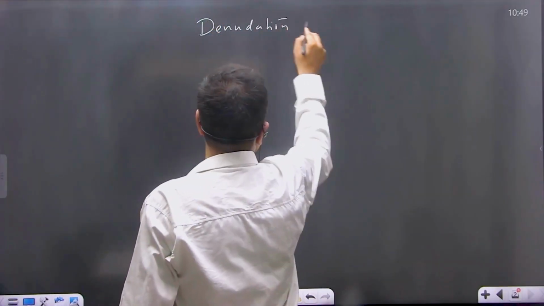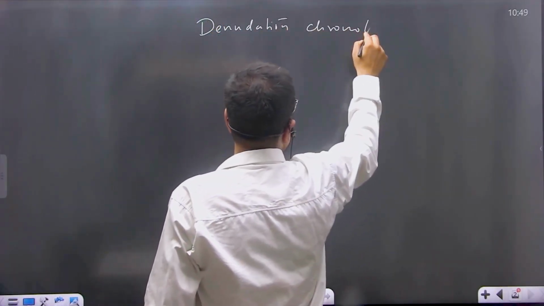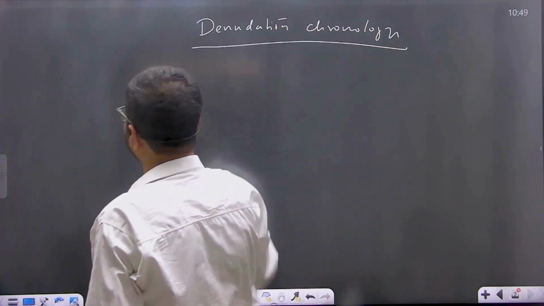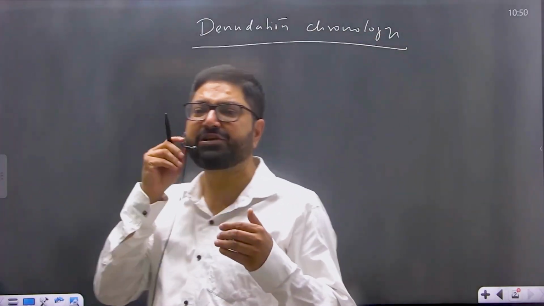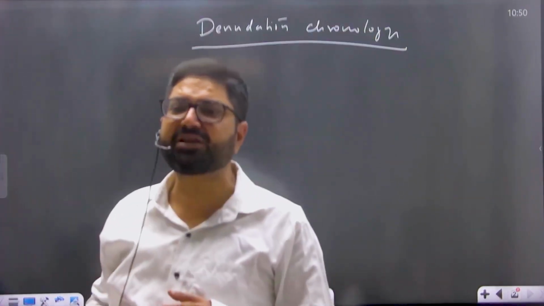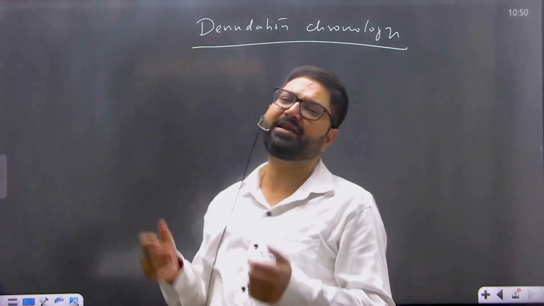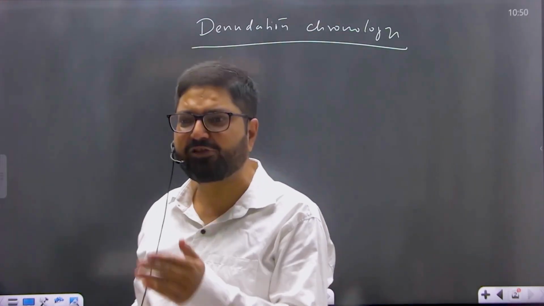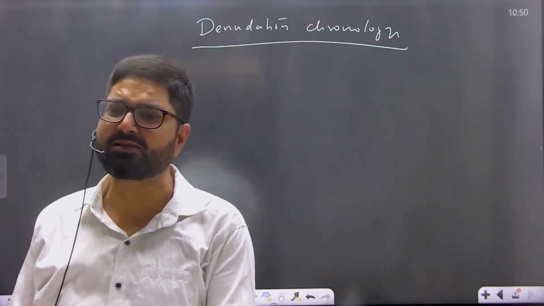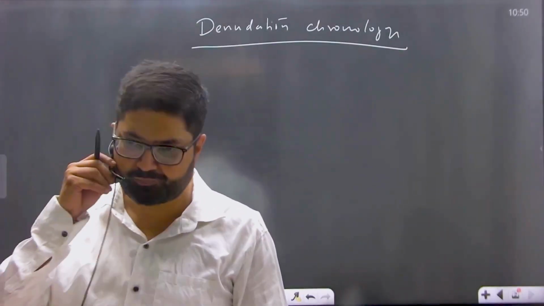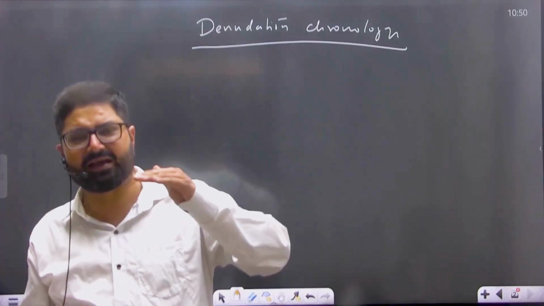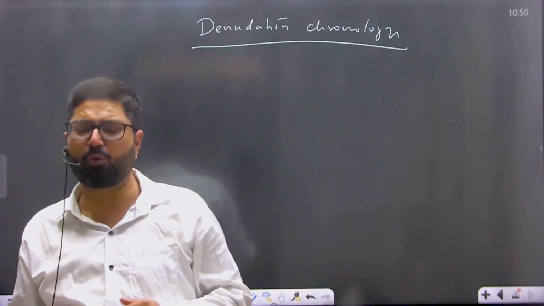Denudation chronology simply refers to reconstruction of the denudational history of a region. Denudation history क्या होती है? How many cycles of erosion have passed through any region? Study of cycles of erosion passing through any region is known as denudation chronology. How the various surfaces have evolved over the period of time.